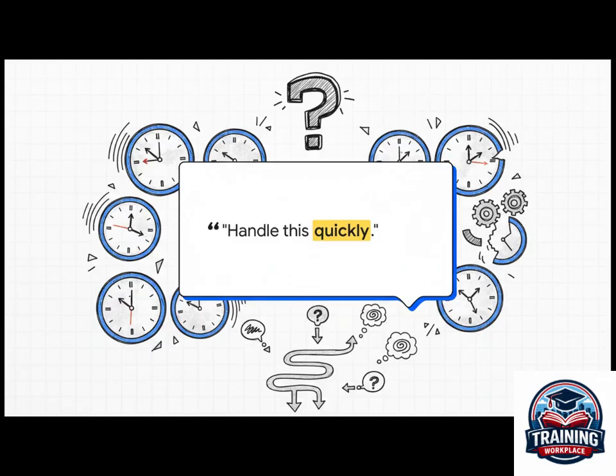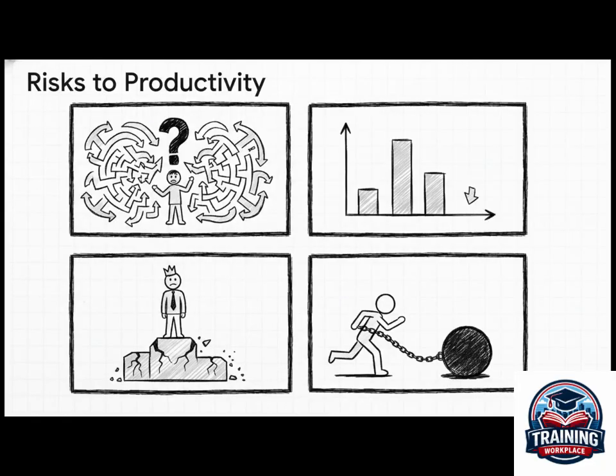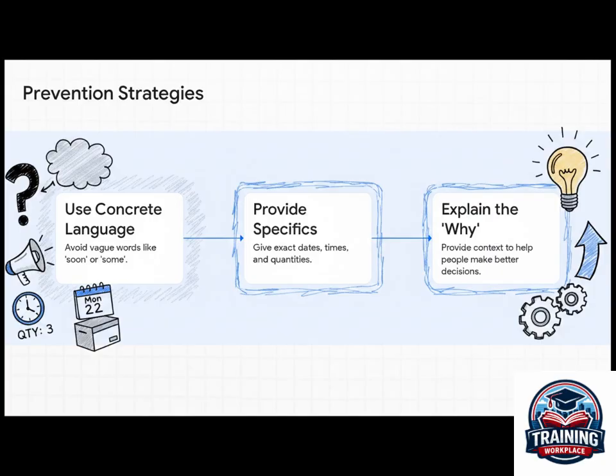When we use these vague words like soon, or a few, or later, it's basically a recipe for disaster because you're forcing everyone to guess what you mean. And the costs here are pretty significant. Team members waste so much valuable time just hunting down clarification instead of actually doing the work. The results you get are inconsistent because everyone is working off a different mental blueprint. And over time, this really undermines trust in leadership and just holds back the entire team's performance. To fix this, we have to be relentlessly specific. So instead of quickly, you say, please respond to the client by 2 p.m.